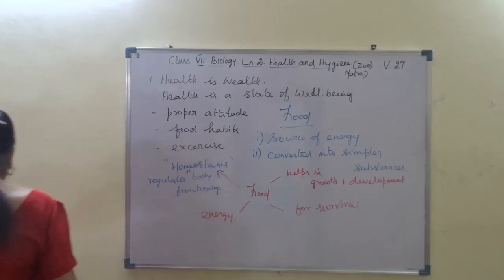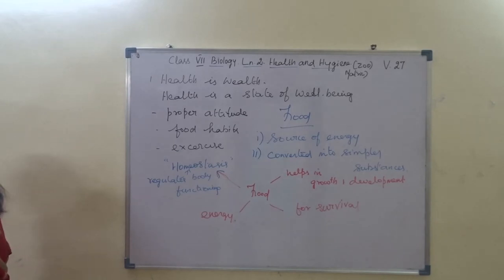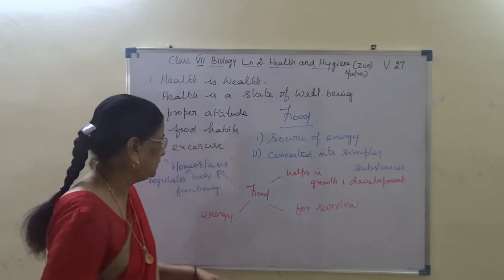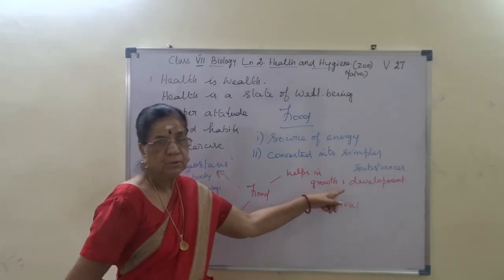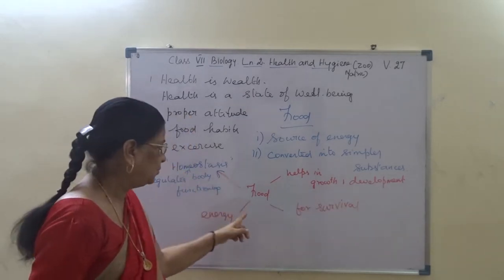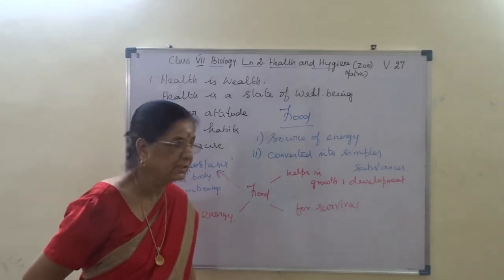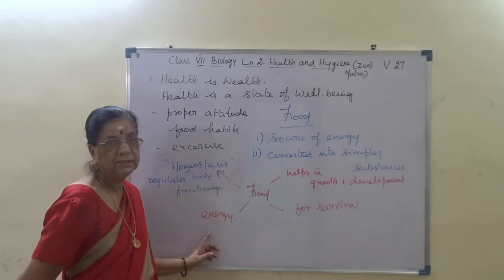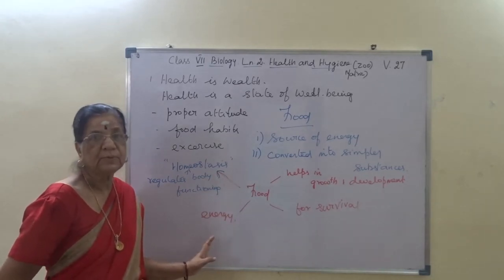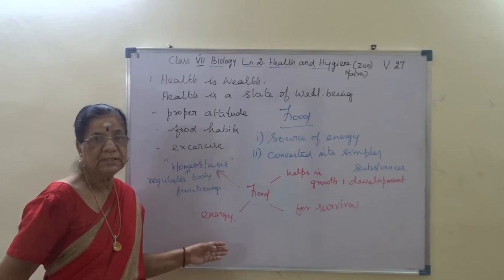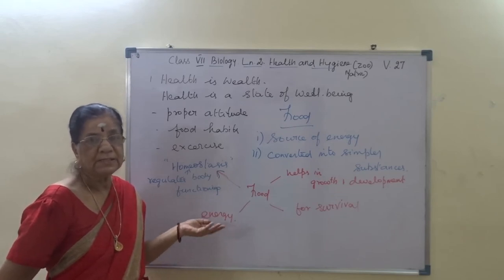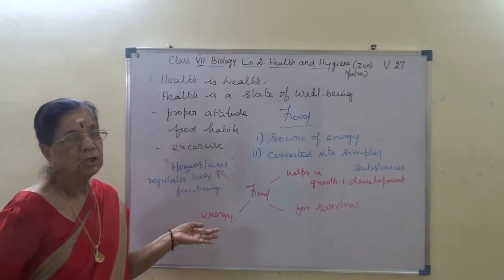I hope you understand. So what is the need for food? Food helps in growth and development. Food is needed for the survival of the living organism. Food is needed for energy, for the functioning of physiological activity, for the functioning of internal organs.